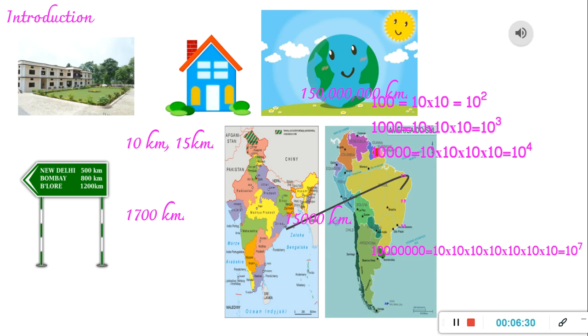We read this as 10 to the power 2, 10 to the power 3, 10 to the power 4, same way 10 to the power 10, and so on. Otherwise you can read 10 raised to 2, 10 raised to 3, 10 raised to 4, 10 raised to 10, like that. Okay, this is called exponent. Clear?